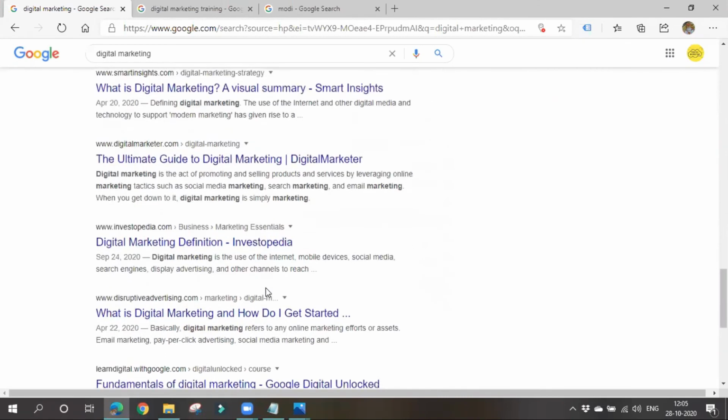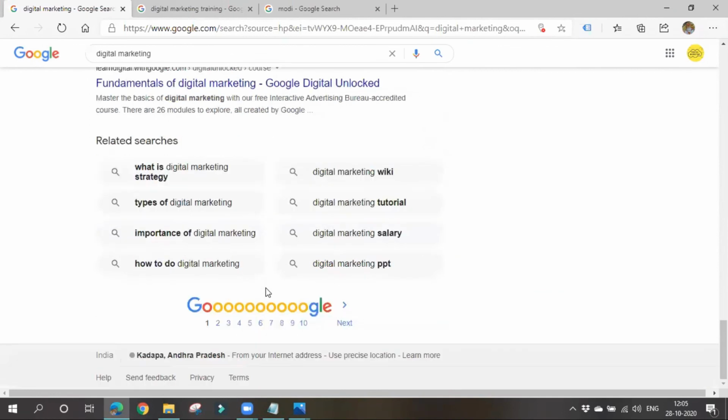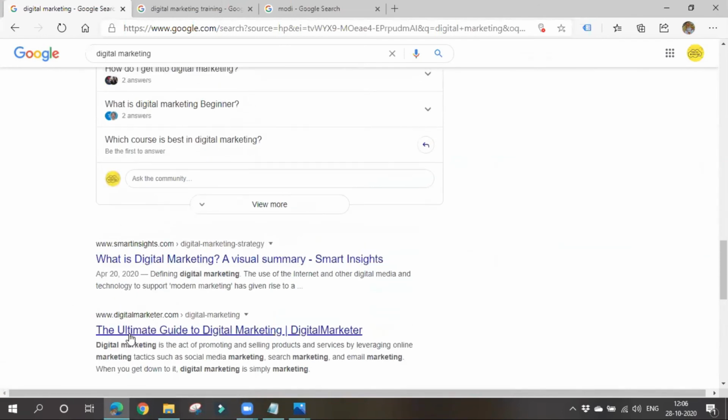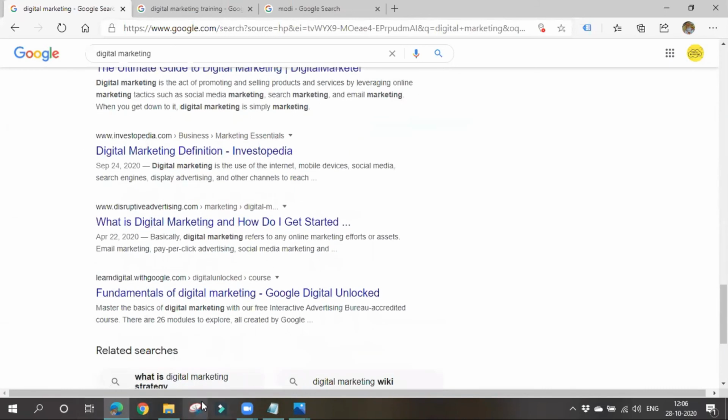So once we go to some 10th position or 11th position, or once Google pushes us to the second page or third page, will anyone see us? Will anyone look for us and click on our website? No, ma'am. No, obviously it is the best punishment. No need to block and all. It will simply change our rank. It will simply push our website down on SERP results, so that no one will look for our website, no one will click on it, no one will come to our website. It is one of the best punishments we'll get.